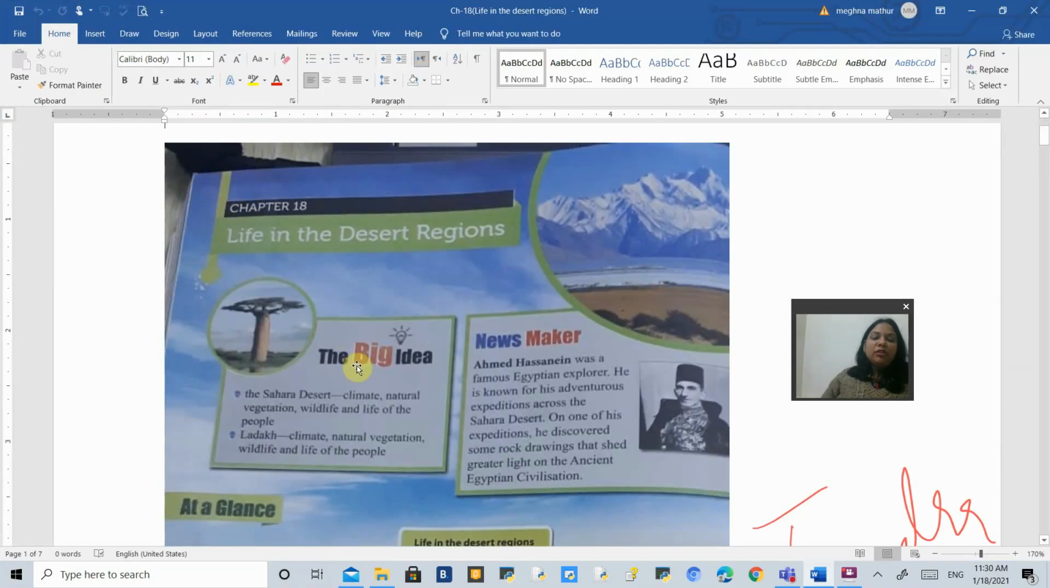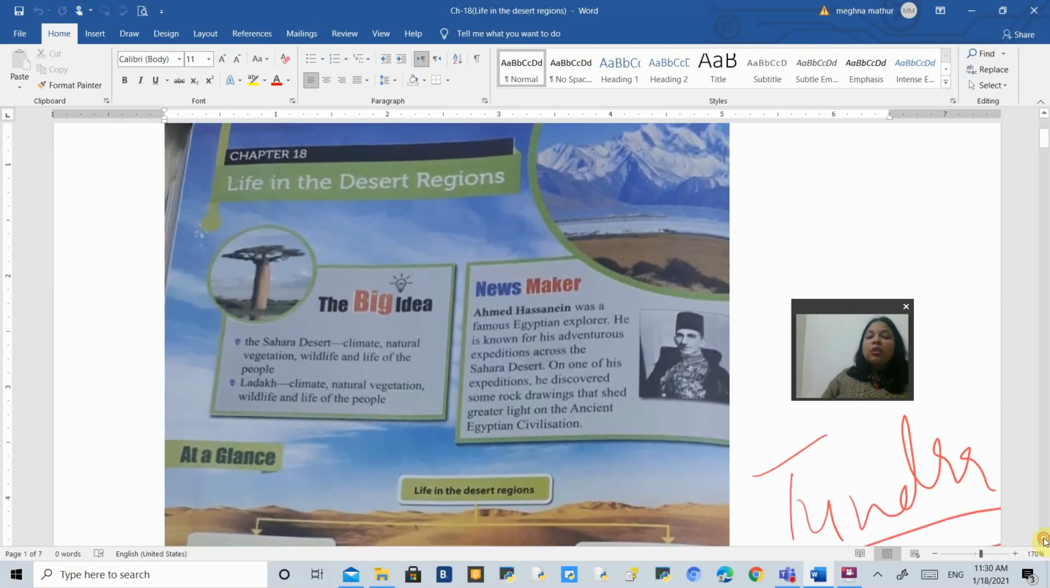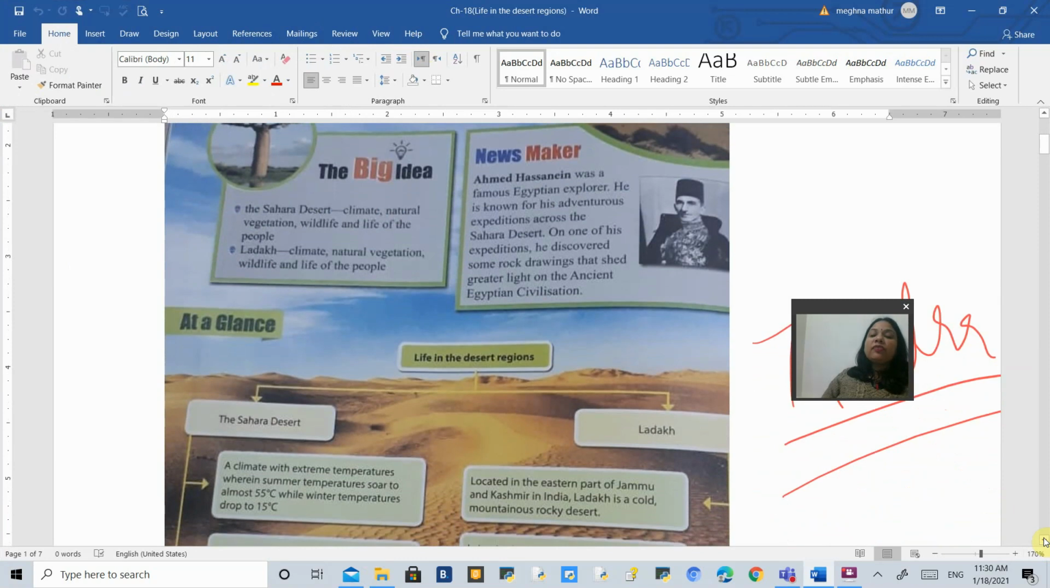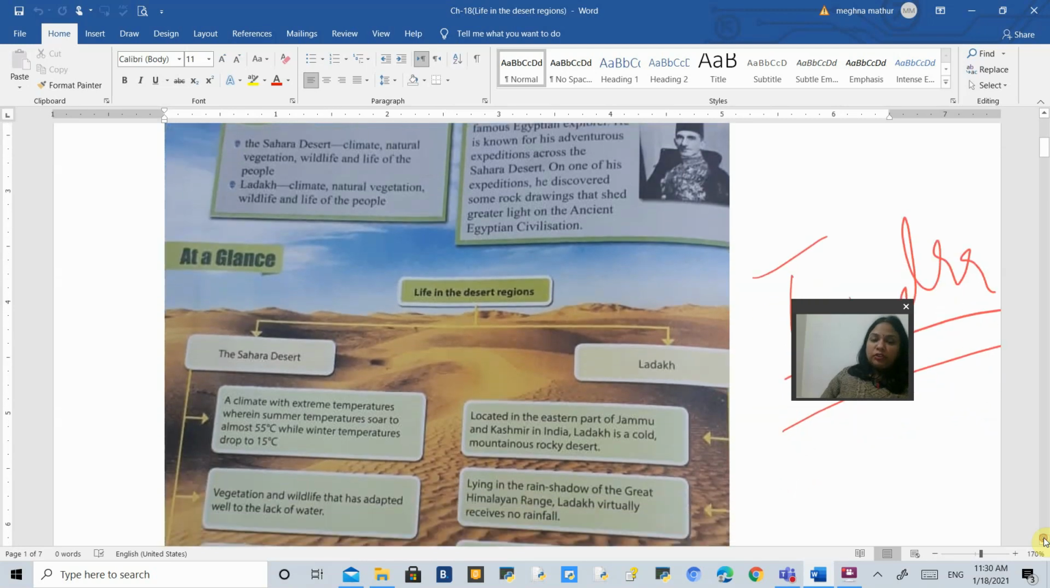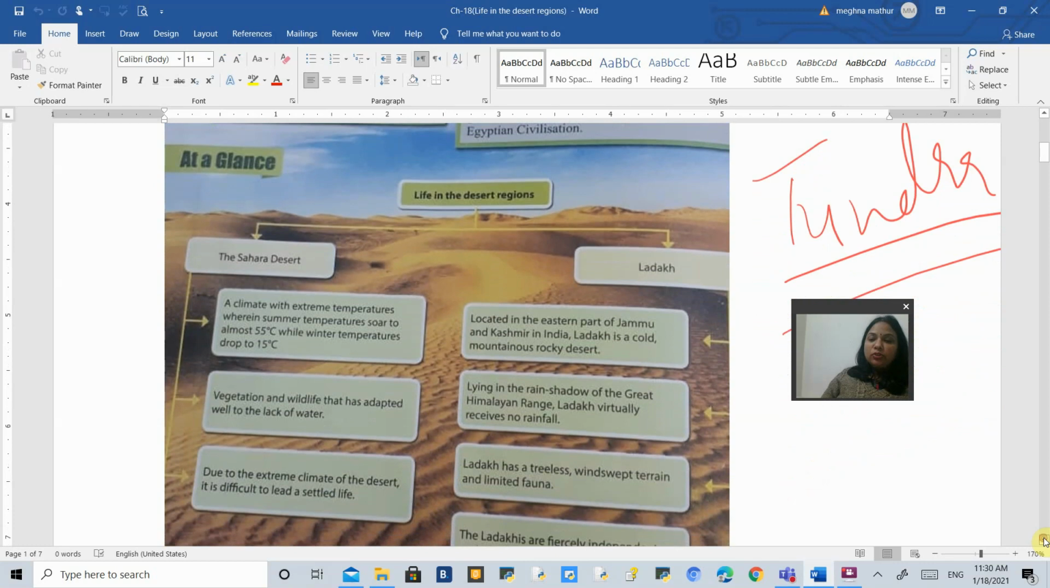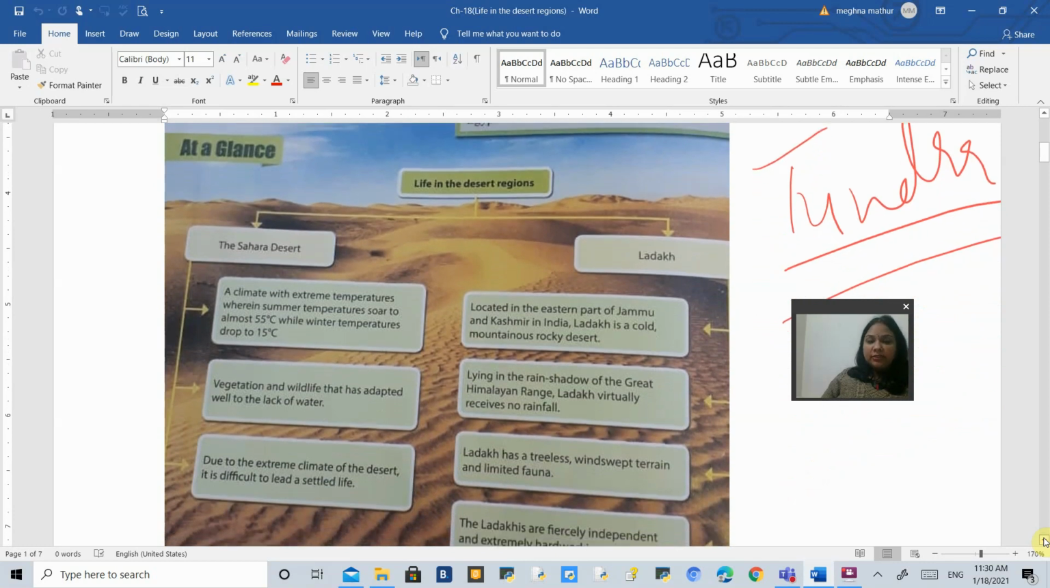So, good morning, everyone. And today we are starting with chapter number 18, that is life in the desert regions. Now, first of all, we need to understand what a desert is. A desert area is one which receives very little rainfall or almost no rainfall. That is called a desert region. It is not that a desert can be hot only; a desert can be cold also, which we know by the name of tundra desert.